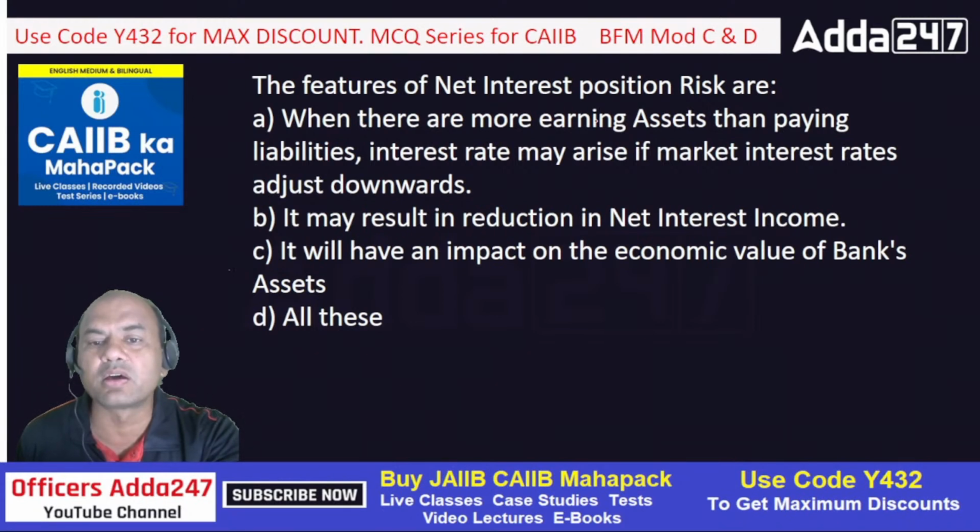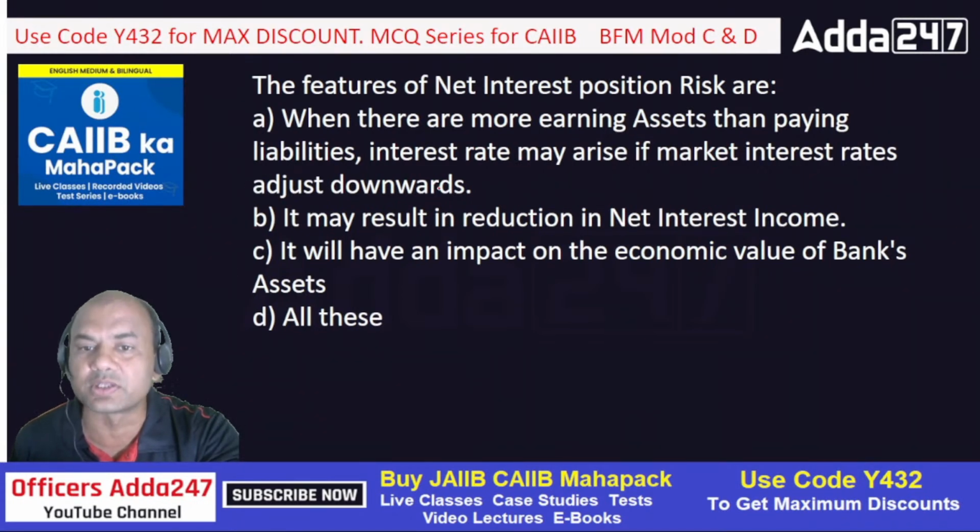When there are more earning assets than paying liabilities, interest rate risk may arise if the market rates adjust downwards, right? Means if your assets are more and your liabilities are less, and if the interest rate goes down, then you will be affected. That is the basic meaning of this. Is this correct?